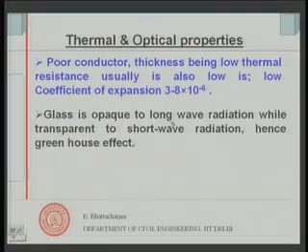transmittance towards long wave radiation is also important, or it is of course in case of surface emissivity is important, but here how much of long wave radiation is transmitted through the material, that is important. Now, eventually glass has got an interesting property, it is opaque to long wave radiation while it is transparent to short wave radiation, and you would have heard of greenhouse effect. So, if you have a glass, it can actually trap the solar radiation.